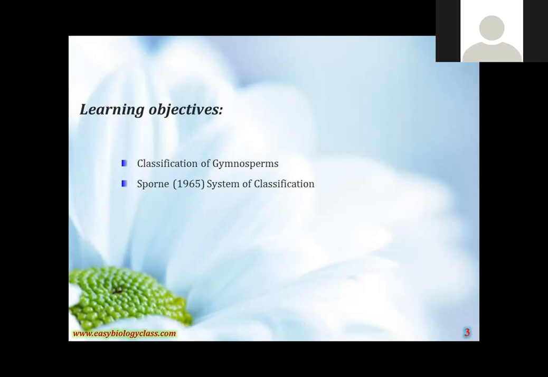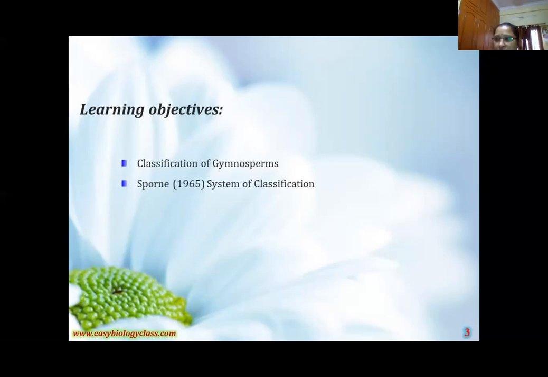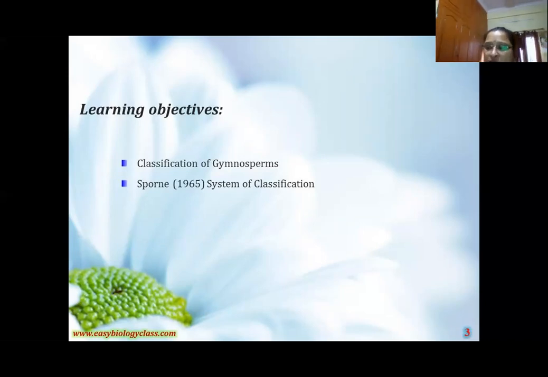If you are asked the classification, don't write directly that it is the Sporne classification; these are very important points. Another one, Bentham and Hooker, 1862-83, published one book called Genera Plantarum and placed this group between the dicotyledons and monocotyledons.